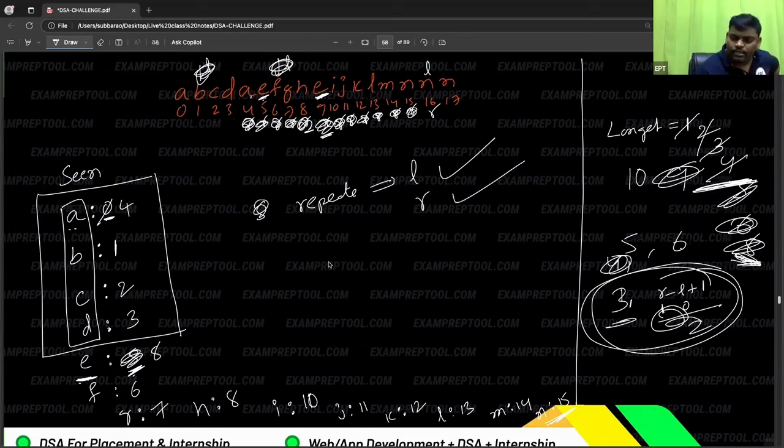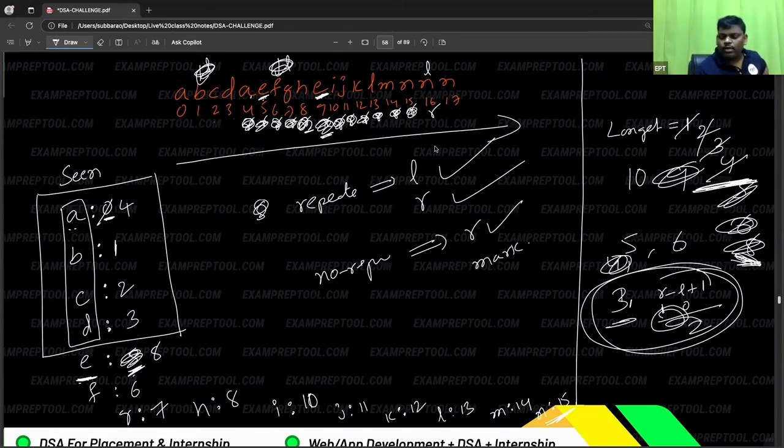Next one, no repetition: only R will increase, and you have to mark it also. So you have done only one scan from left to right. We continue whenever this list size is over. Other than this, nothing. Please be careful, this is the only thing.